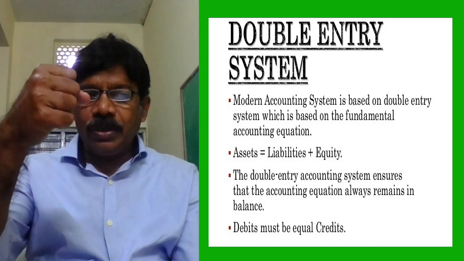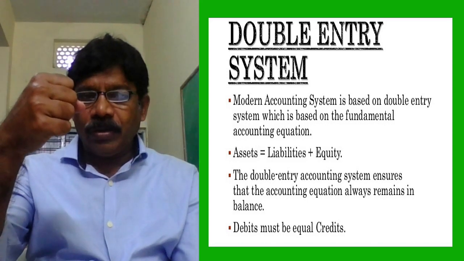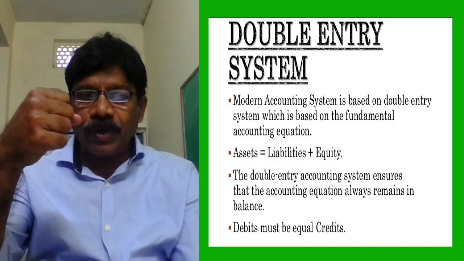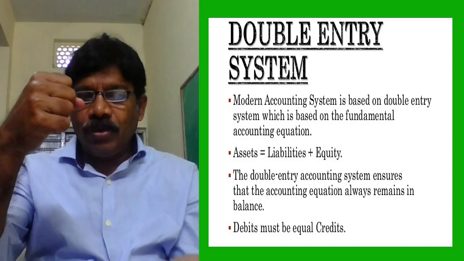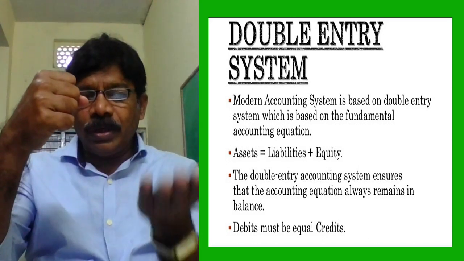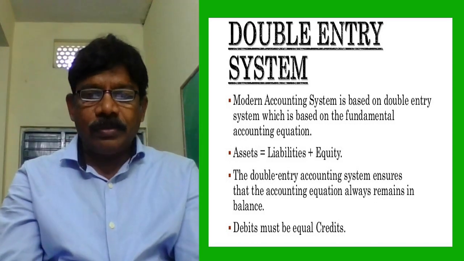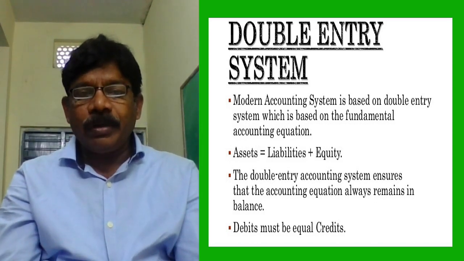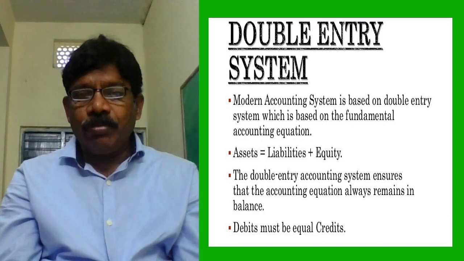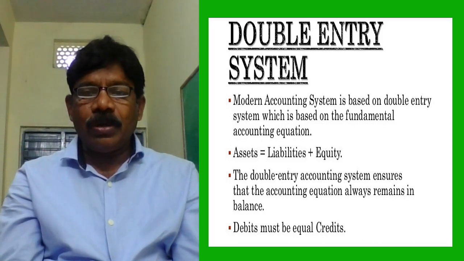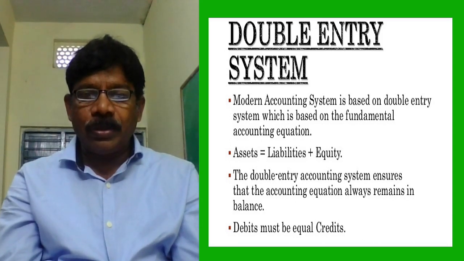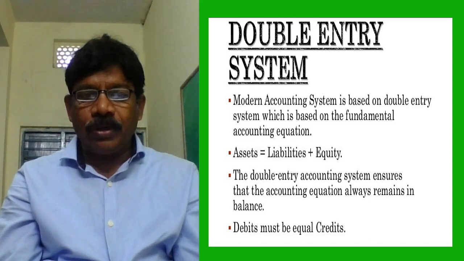Have you observed this balance when we were discussing the history of accounting? Balance means both sides are equal. When the credit increases, debit automatically decreases. So that is the double entry system. This modern system is based on the fundamental accounting equation.